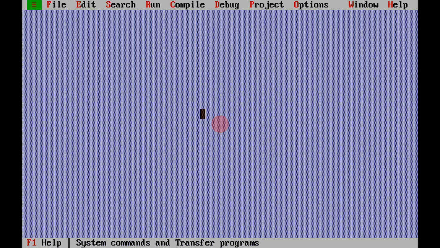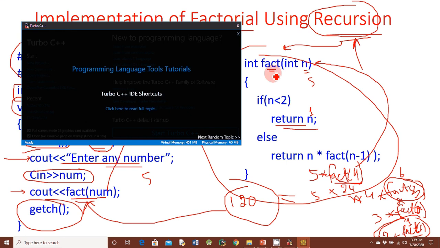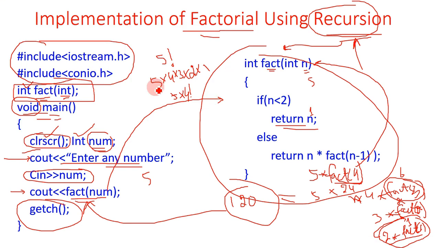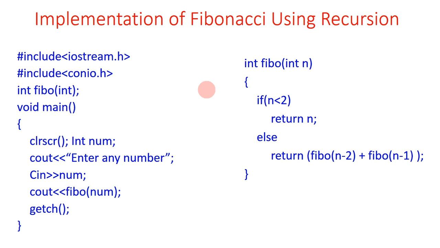Now return to our topic, that is recursion. We did the implementation of factorial by using recursion. Now the implementation of the Fibonacci series by using recursion. So what is the Fibonacci series? Fibonacci is a series in which, for example, we add the previous two values and the result makes the third value.